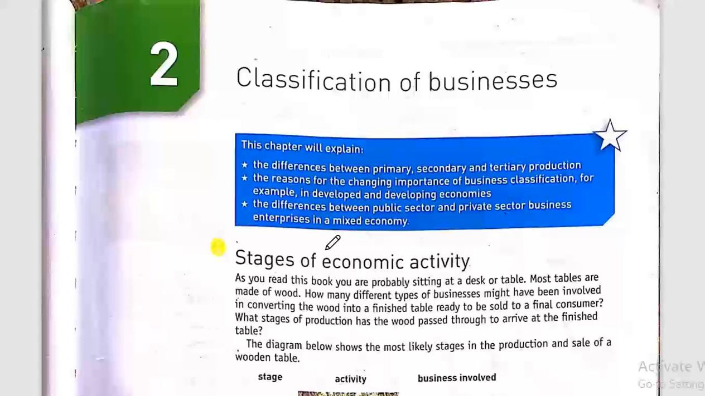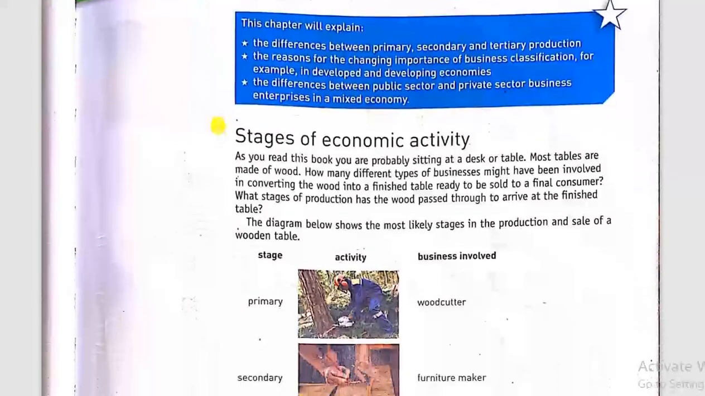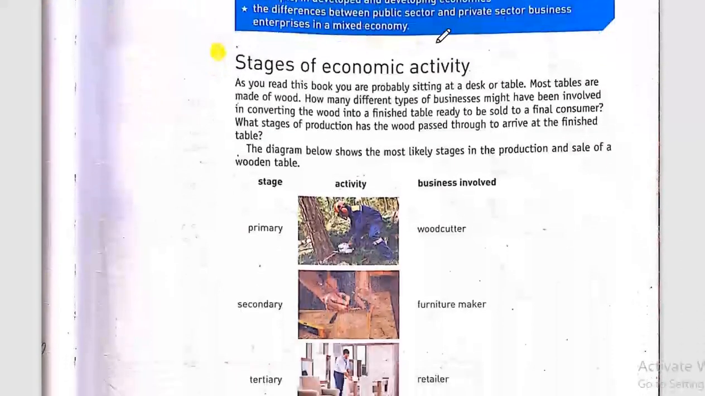In this video, I'll be explaining lesson number 2, classification of businesses. So as you all know, not all businesses work in the same stage or in the same, let's say, sector. So let's see what are the 3 stages of economic activity, what are the 3 sectors that all businesses work in.